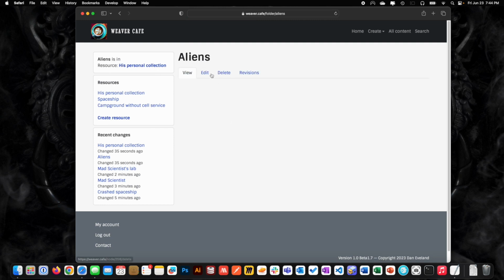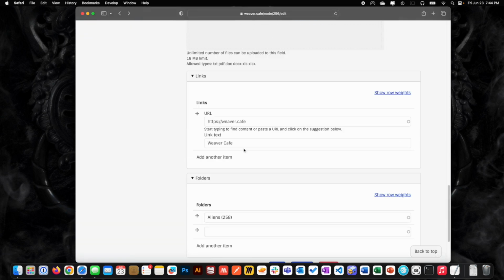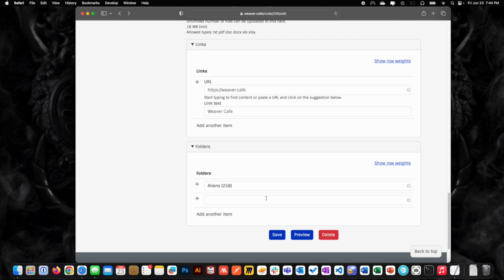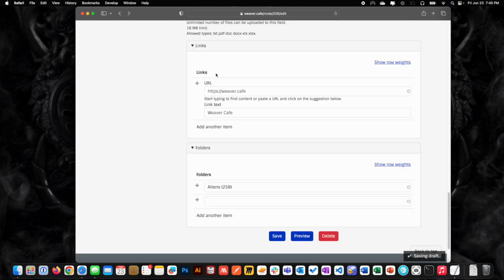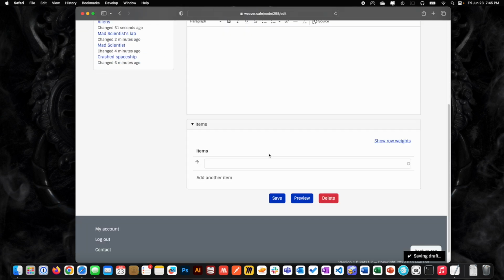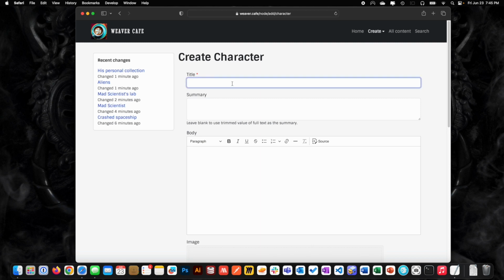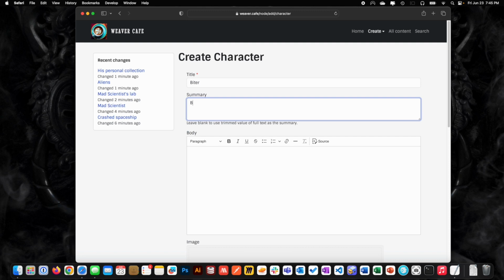So we're going to go to aliens. We're going to edit this. Now, I do want to show one more thing. A resource has a folder, and a folder can have items in it. They cannot create items. It's the only place you cannot create things. You have to create them through here, right? So we're going to create a character, and this is the biter alien. Biter, he bites a lot for any reason.